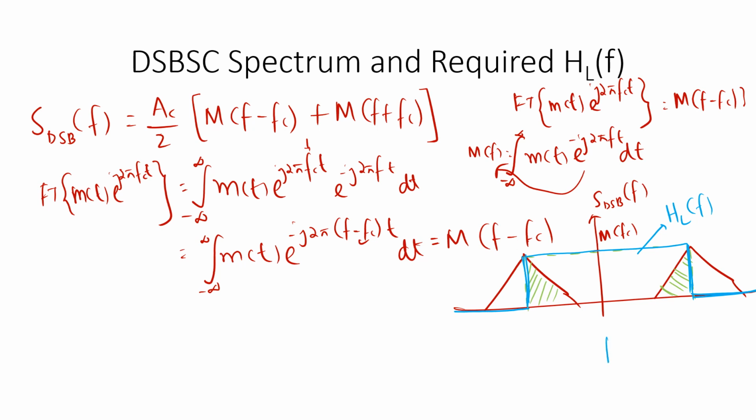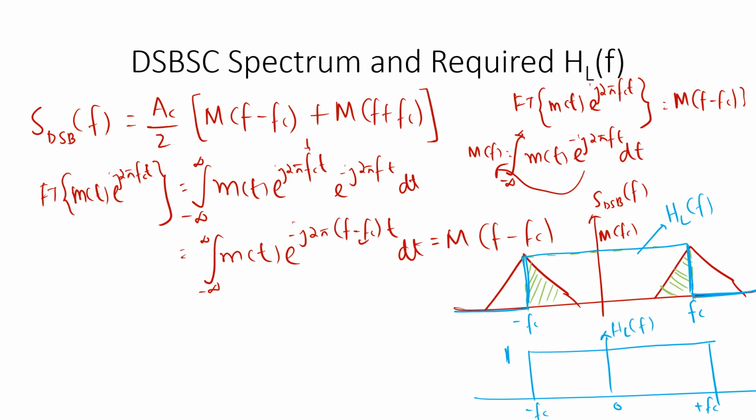I'll draw it below as well. So the filter transfer function should be something like this. This is fc, this is minus fc. The ideal filter should have a magnitude equal to 1 in the pass region and 0 from plus fc to minus fc. So this is HL of f. This is what we need.